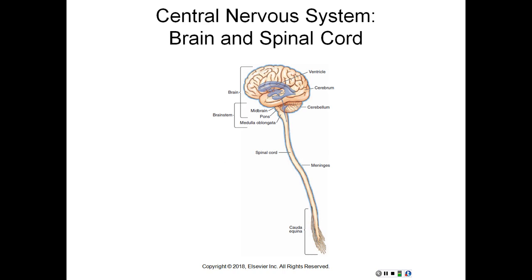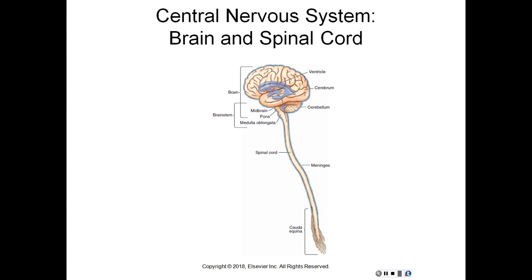So first we have the brain, contained within the cranium, the center for coordinating body activities, and comprises the cerebrum, cerebellum, and brainstem. The brainstem contains the pons, medulla oblongata, and midbrain. Cerebrum, largest portion of the brain, divided into left and right hemispheres. The cerebrum controls the skeletal muscles, interprets general senses such as temperature, pain, and touch, and contains centers for sight and hearing. Intellect, memory, and emotional reactions also take place in the cerebrum.